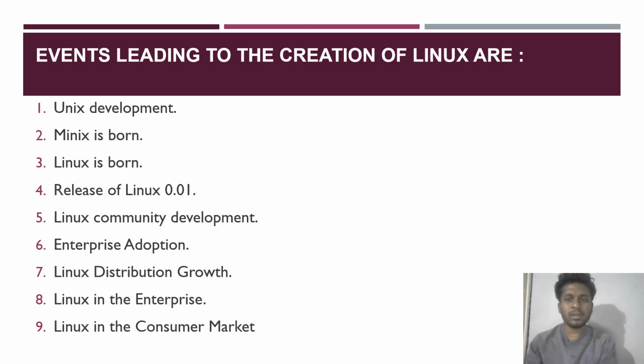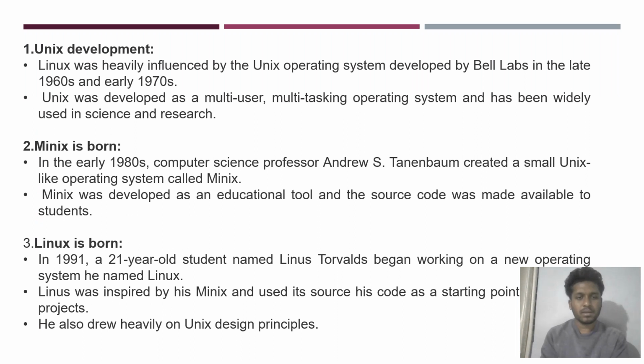The events leading to creation of Linux are Unix development, Minix is born, Linux is born, release of Linux 0.01, Linux community development, enterprise adoption, Linux distribution growth, Linux in enterprise, and Linux in consumer market. Unix development: Linux was influenced by the Unix operating system, which was developed by Bell Labs in the late 1960s and early 1970s. Unix was developed as a multi-user and multitasking operating system.